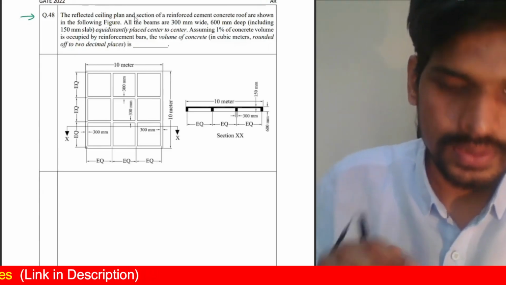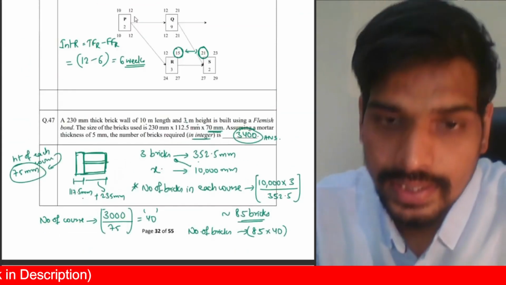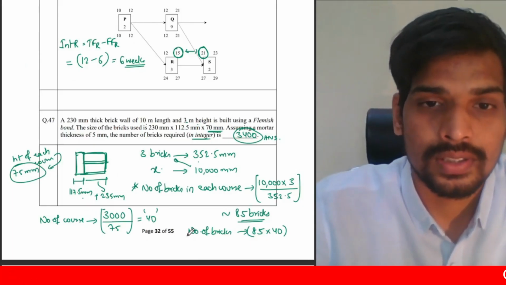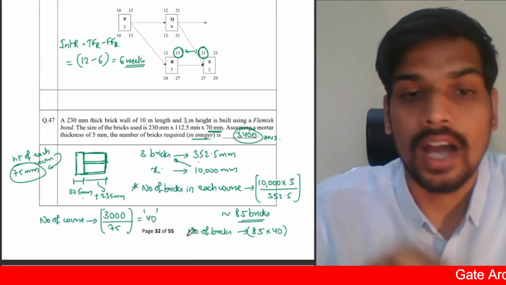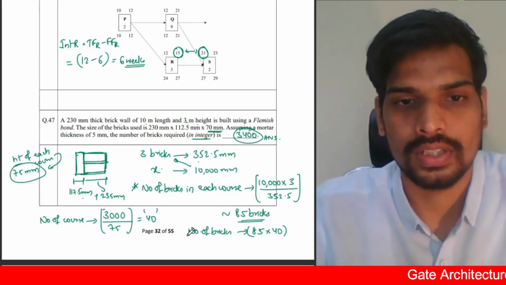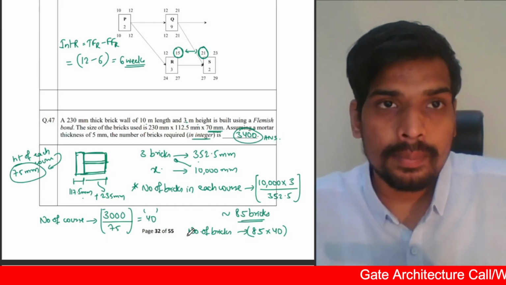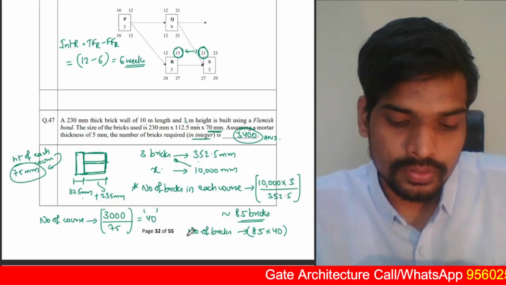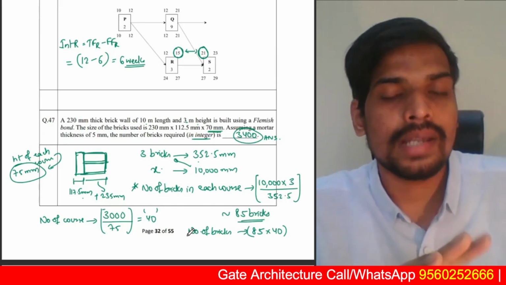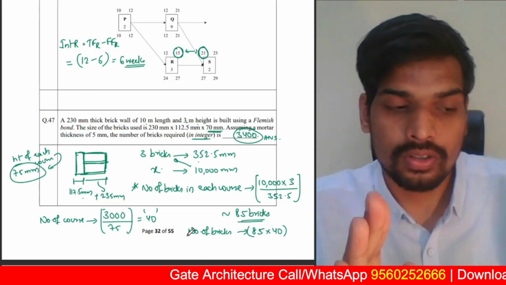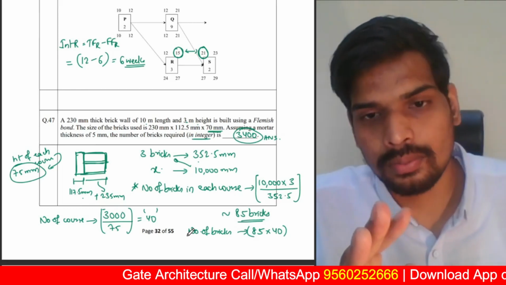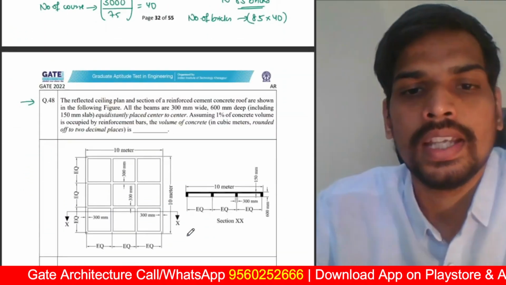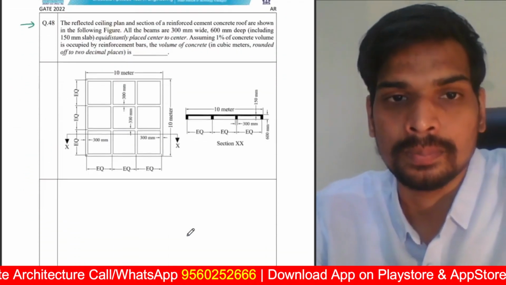Now you see, ideally details of Flemish bond and all come under building construction. Building construction is a topic written in the architecture part, but you do have a question on it in the common part. So even basics of building construction, even though it is only written as estimation in the common part, you get such questions. So you need to be a bit flexible with respect to the boundaries. You cannot draw a clear-cut boundary that no, I will not study brick masonry, because then you cannot answer such questions in the common part. So accordingly, you should be prepared, even for your future.